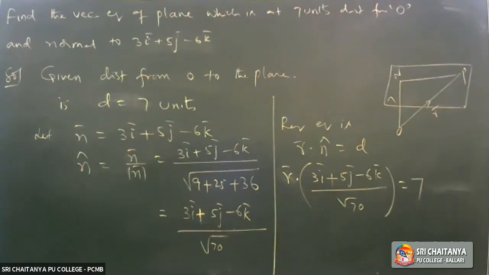So you should find n cap. n cap equals n bar by mod n bar, which is 3i plus 5j minus 6k by root of, that value, equal to 70. Substitute that value in R bar dot n cap equals D. Don't try to simplify. Copy that one.